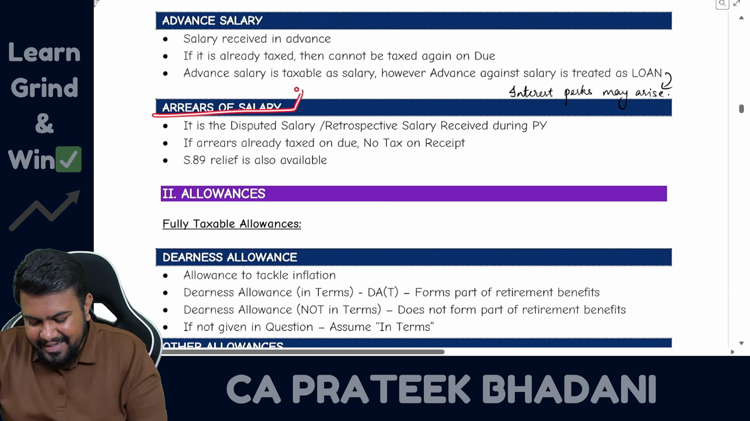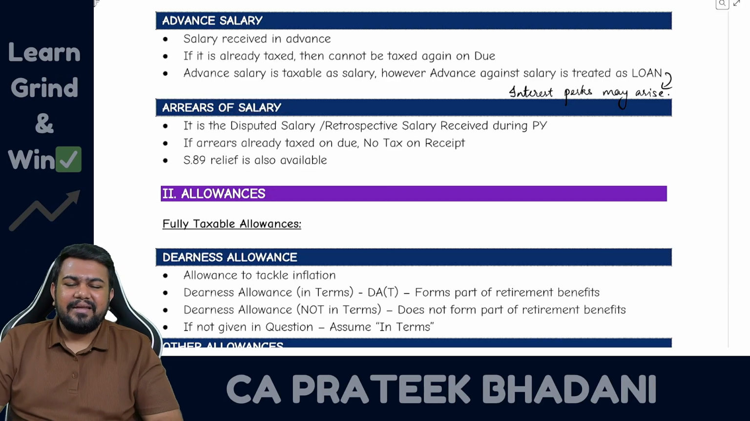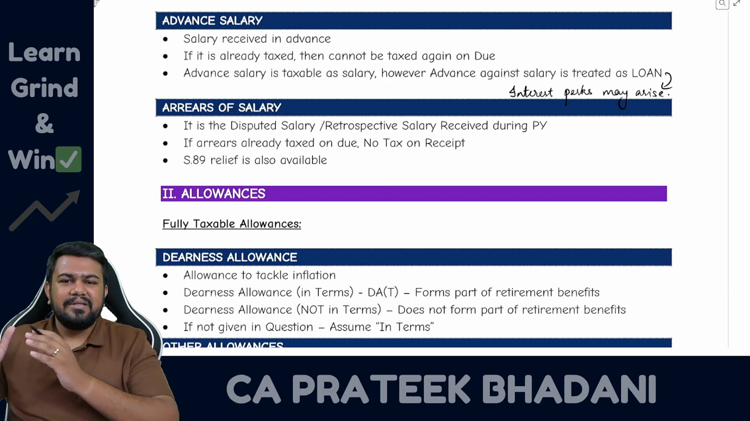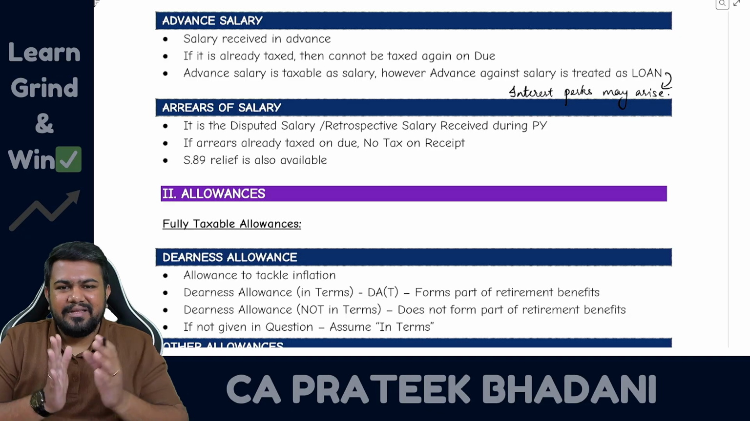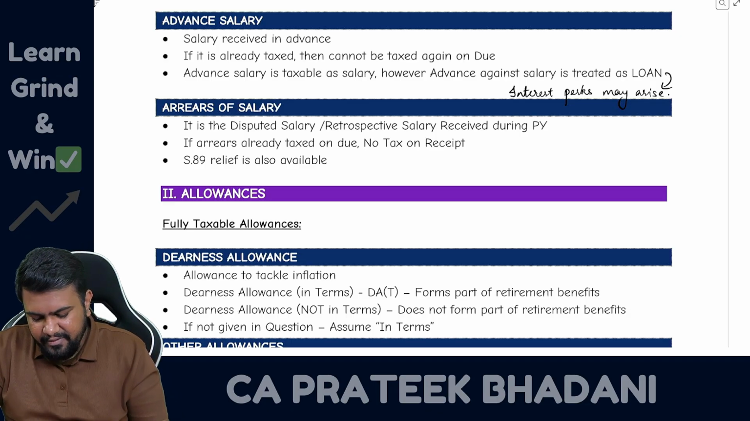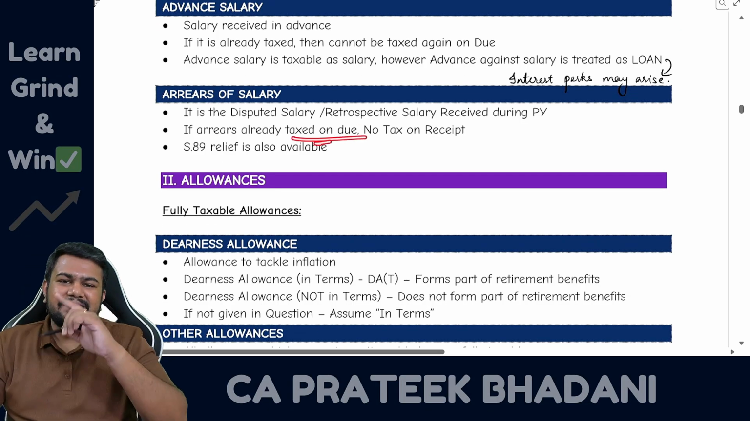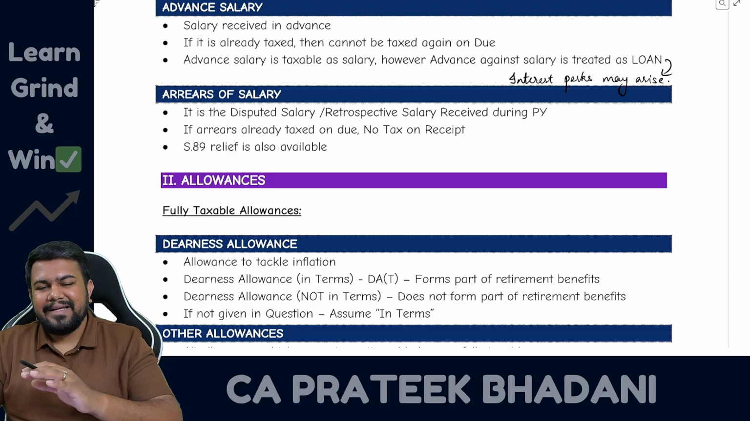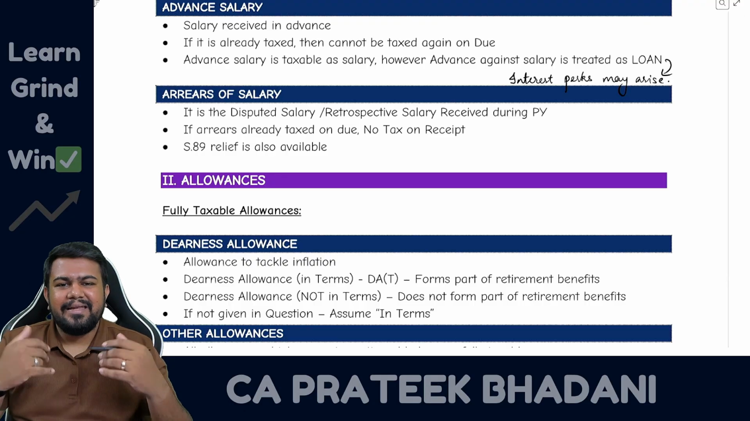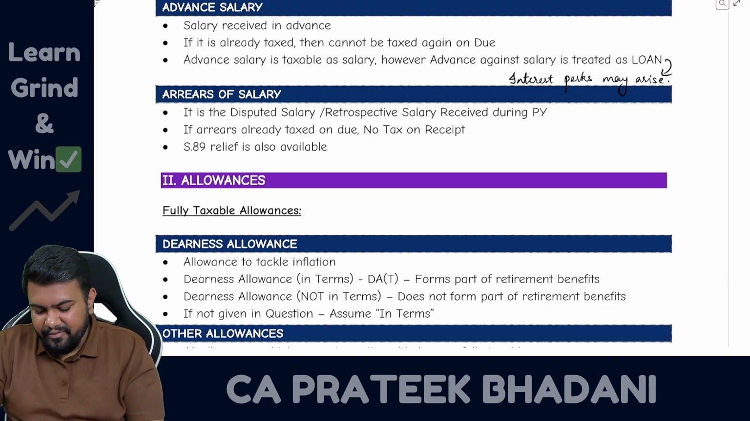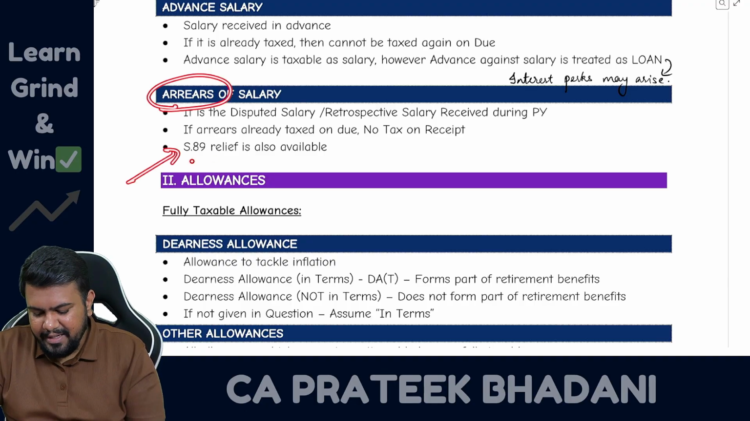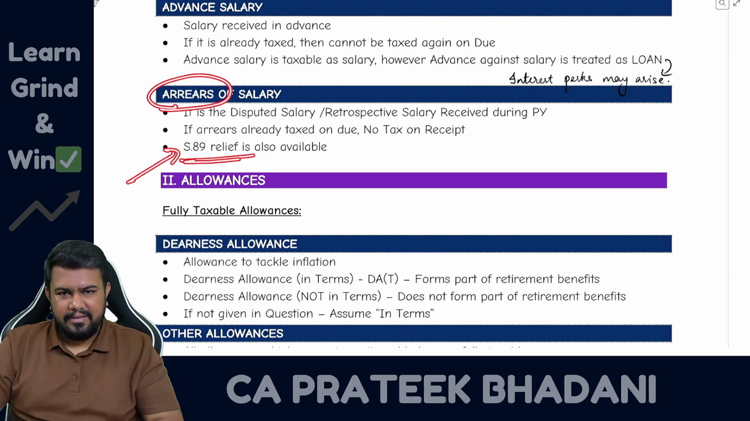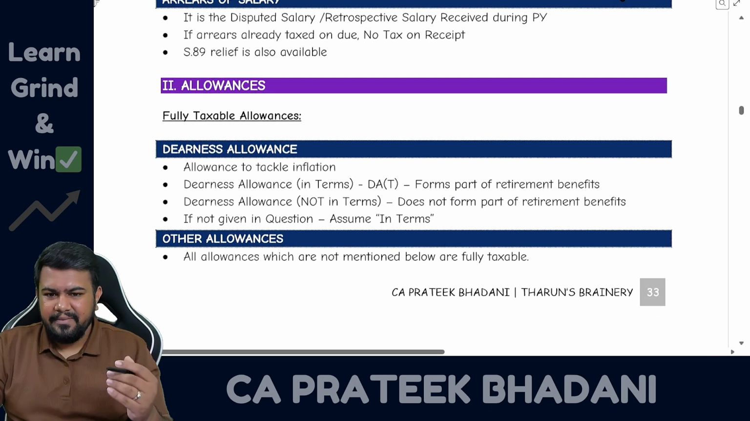Okay. So arrears of salary. What is arrear of salary? Arrears of salary means past year's disputed salary is received in the current year. That is only arrear of salary. If it was already taxed when it was due, then no need to tax when it is received. However, if it was not taxed earlier, then in the year of receipt, the arrear salary is going to be taxed. And when it comes to arrears, you should also get 89 relief. That also we will discuss at the end of the video.